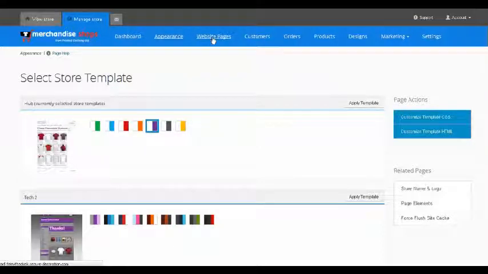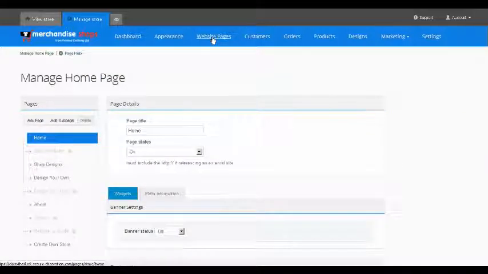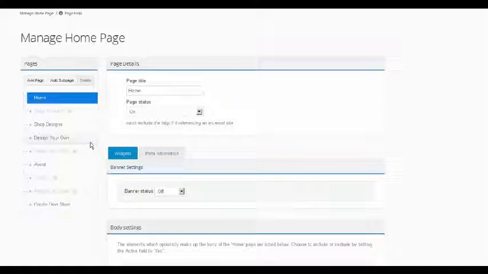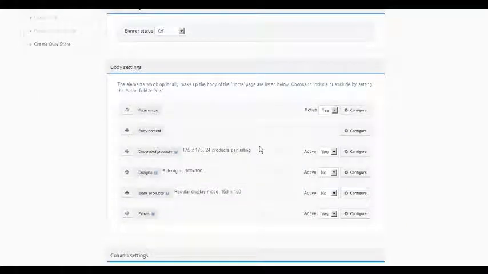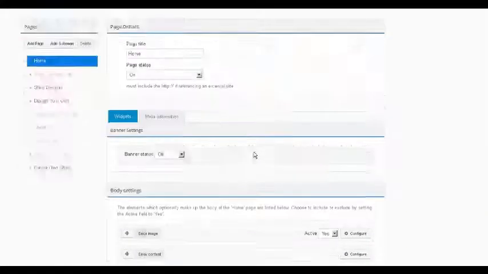The next tab, Website Pages. Here you can decide what you want to appear on each of the pages in your web shop. The home page is especially important because it contains a lot of the SEO features, which is the search engine optimization features, which help the search engines find your web shop more easily. You can decide which features you want to appear on the home page by scrolling down. We'll go through this in more detail in later videos.